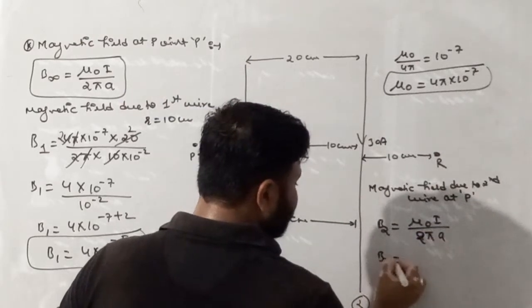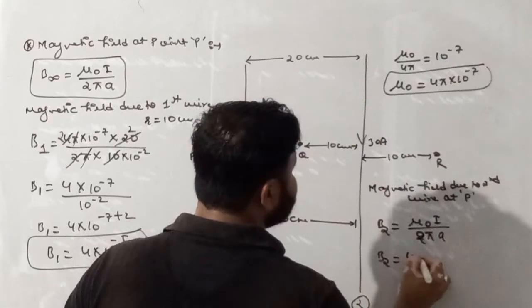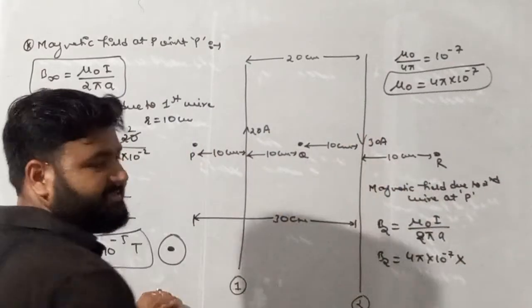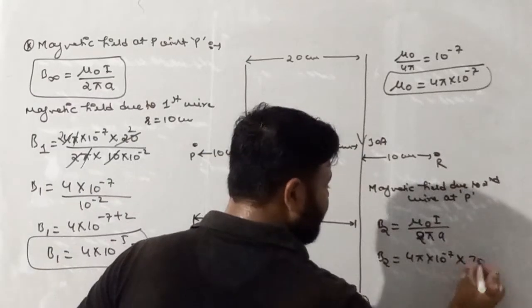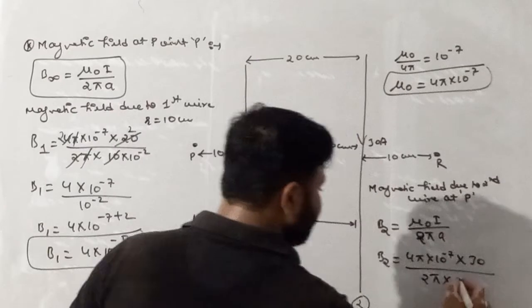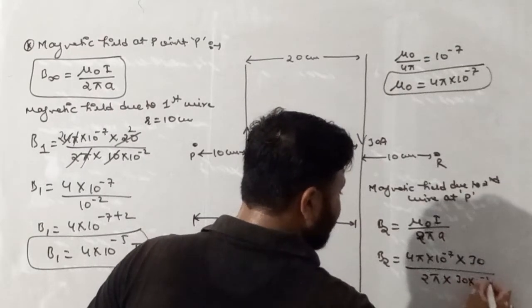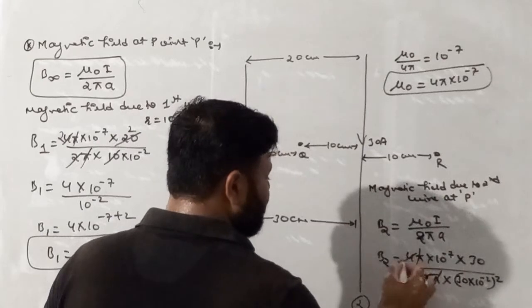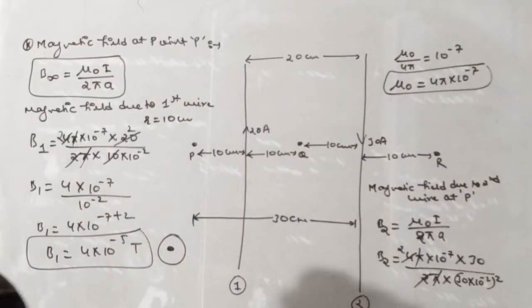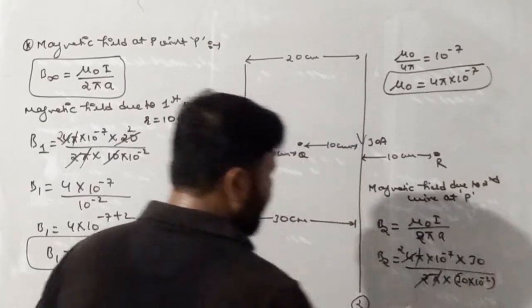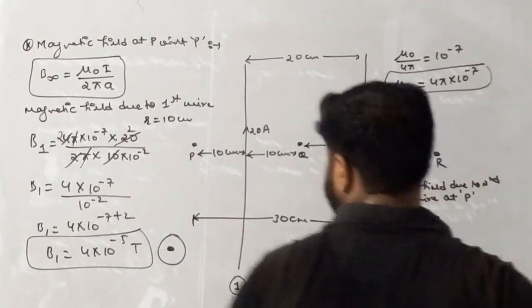So B2 is equal to, mu naught can be written as 4 pi into 10 raised power minus 7. Current on the second wire is 30 ampere. So 30 divided by 2 pi into the distance, which is 30 centimeter, so 30 into 10 raised power minus 2. So pi gets cancelled, 2 and 2 get cancelled. I hope you all understand. This is not squared, this is only R, or we can say A.